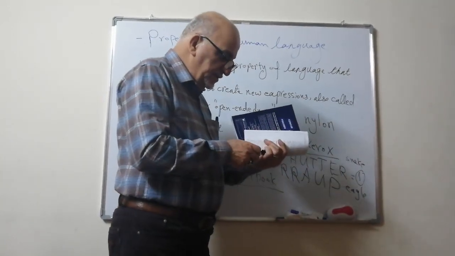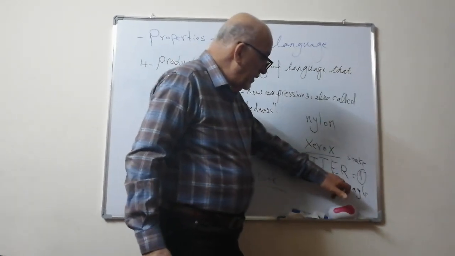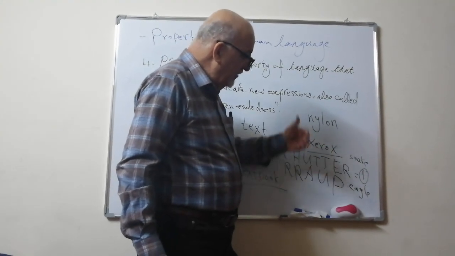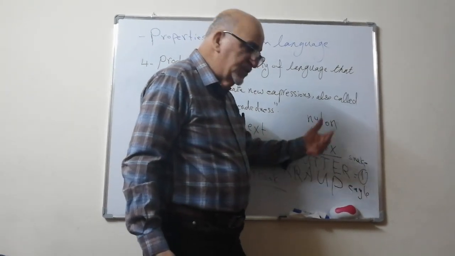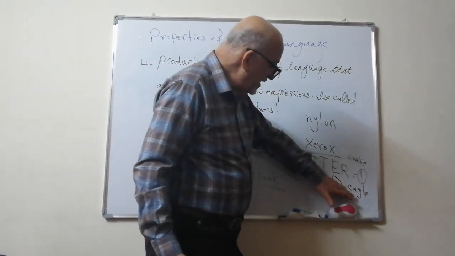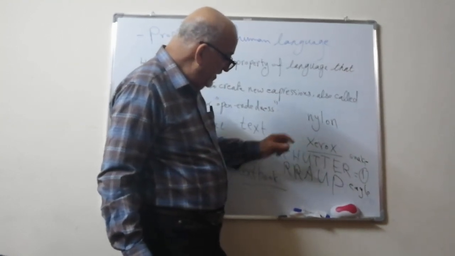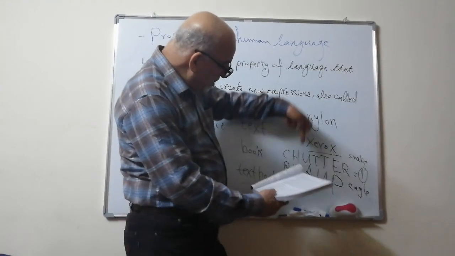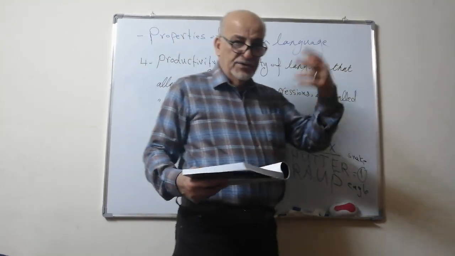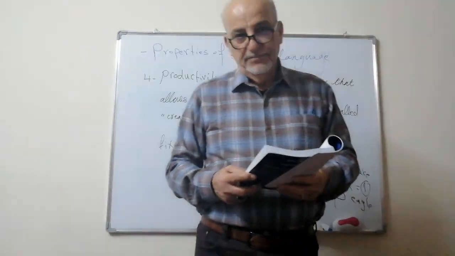The question is, suppose this monkey sees a flying snake. Can this monkey put the chatter and the rap together in order to talk about this new creature, a flying snake? They cannot.